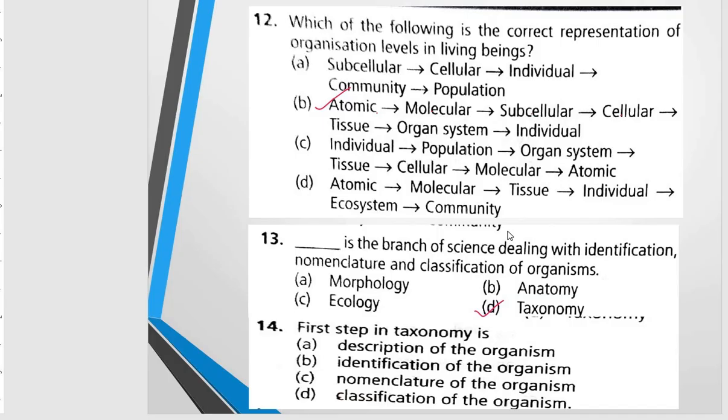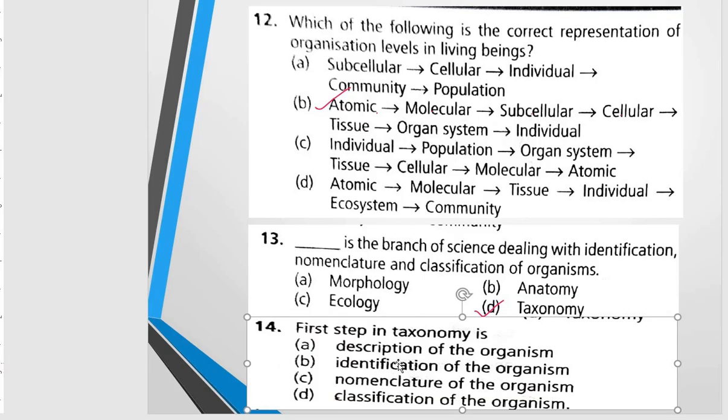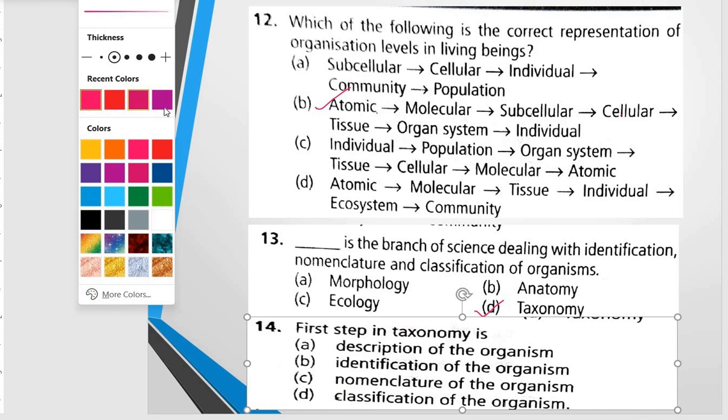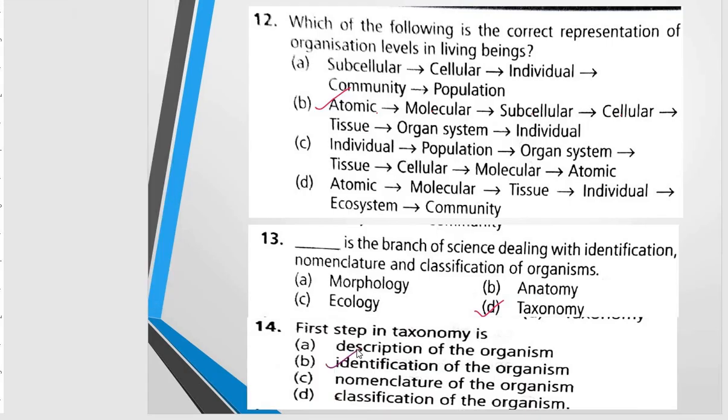Next question, first step in taxonomy is, taxonomy is the art of classification, categorization on the basis of the similarities, but interestingly, the first step of taxonomy is identification. So nothing can happen if we are not able to identify that organism. So identification of the organism is the first step in taxonomy.